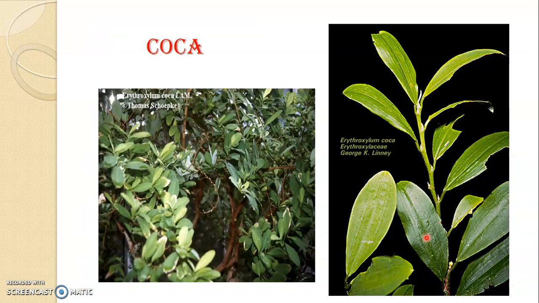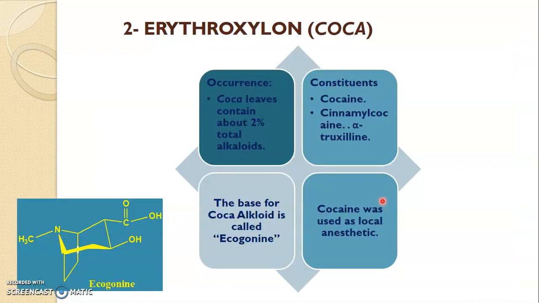Let's see the alkaloid which belongs to the Erythroxylaceae family. These are the leaves of Erythroxylum coca. Now coca is the plant which gives you cocaine, which is your narcotic drug. Cocaine is the main constituent present in the leaves. Apart from cocaine, it also has cinnamoyl cocaine and alpha-truxilline.